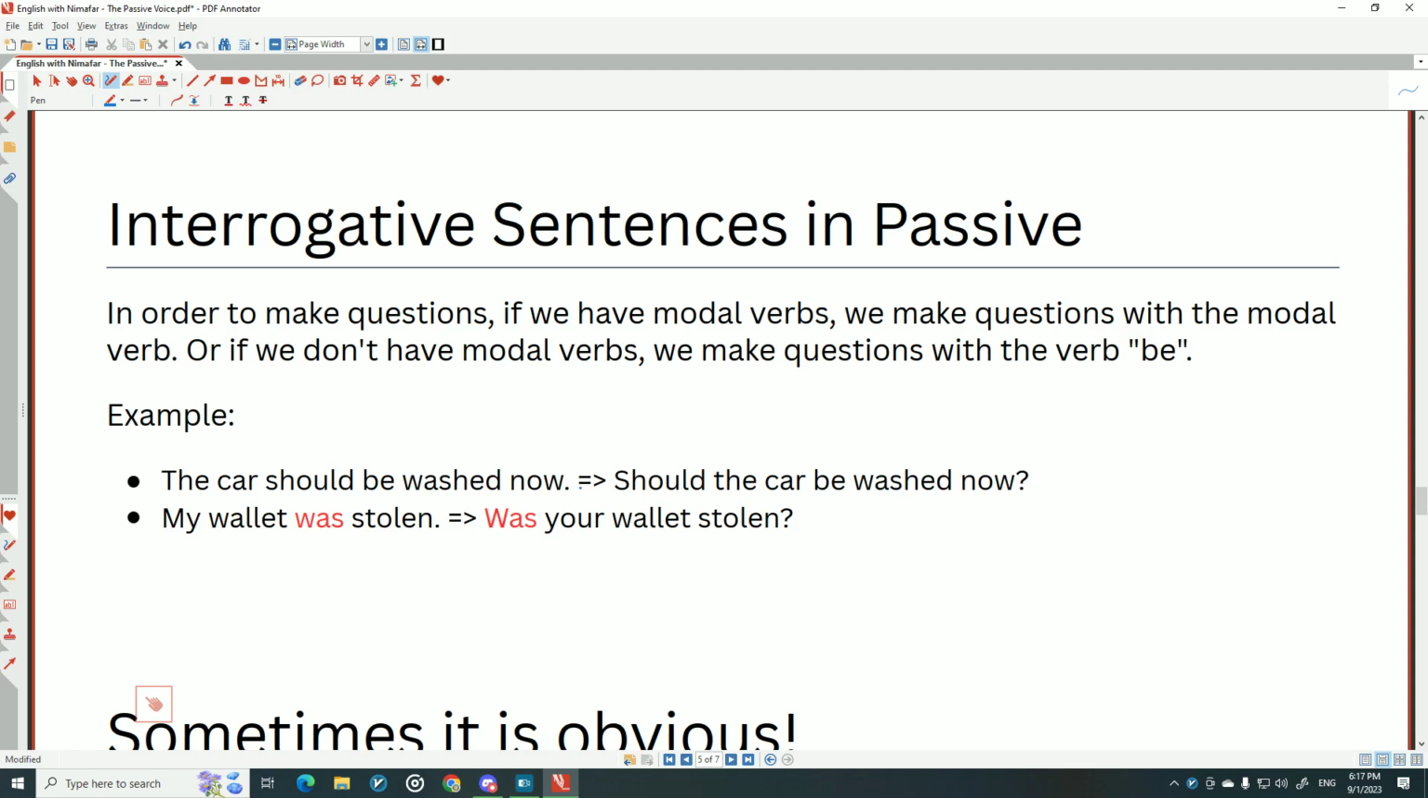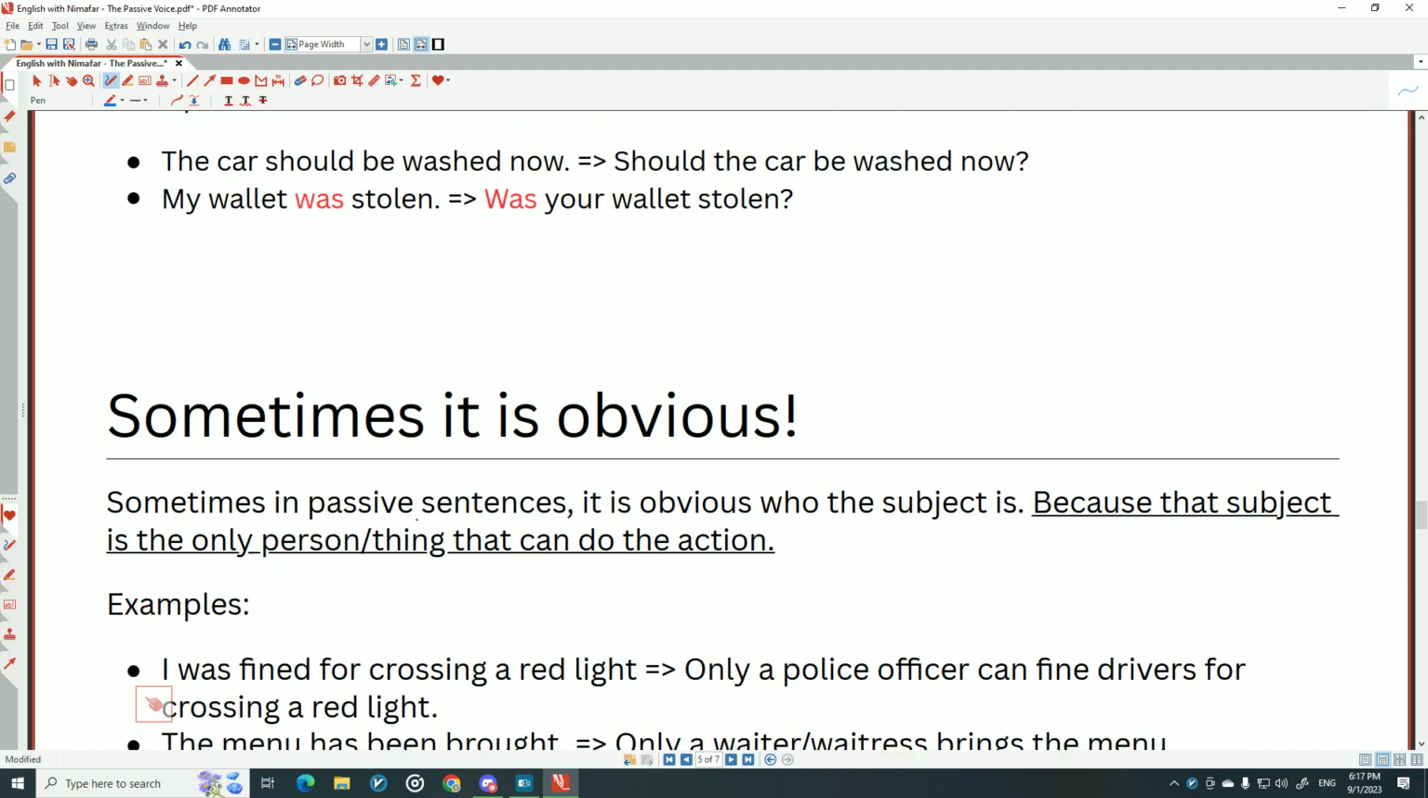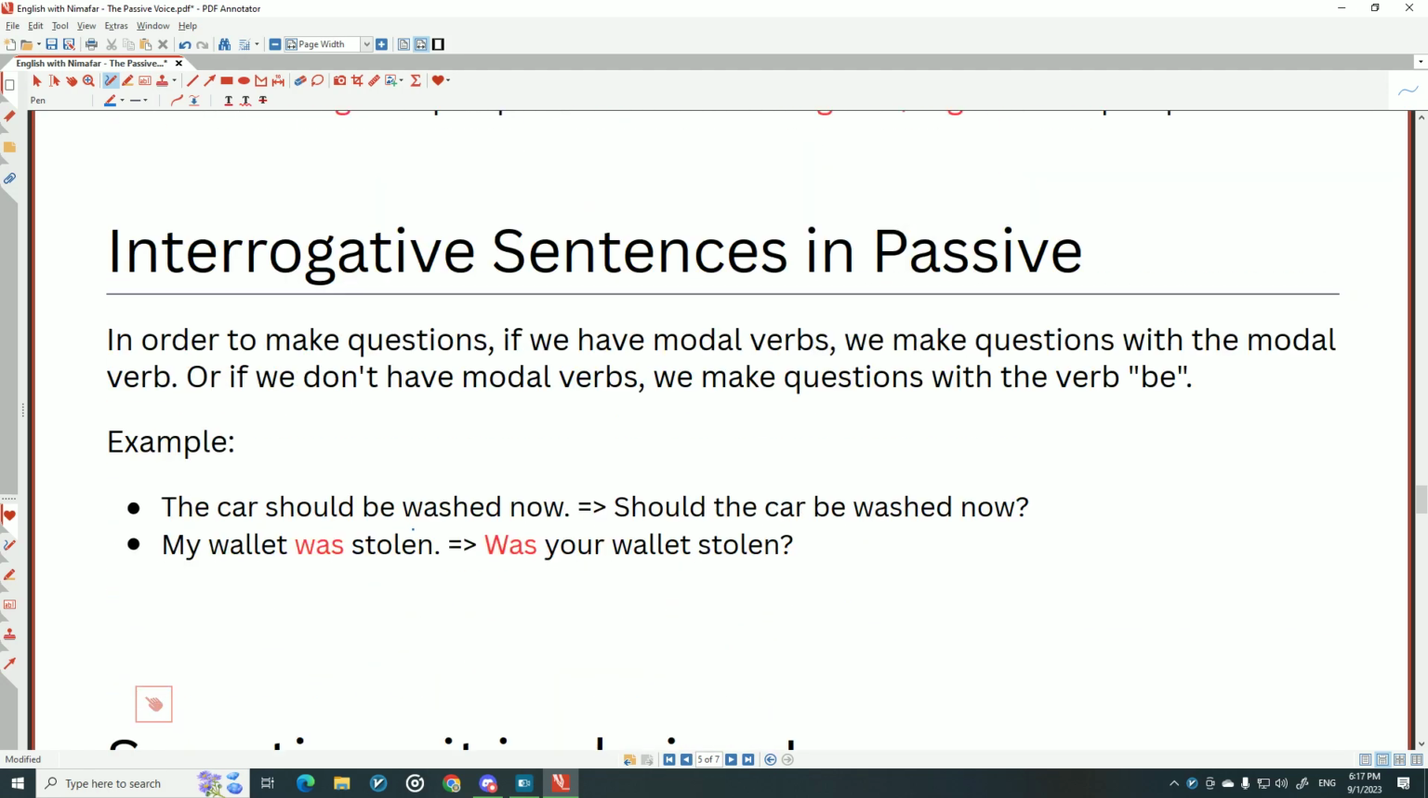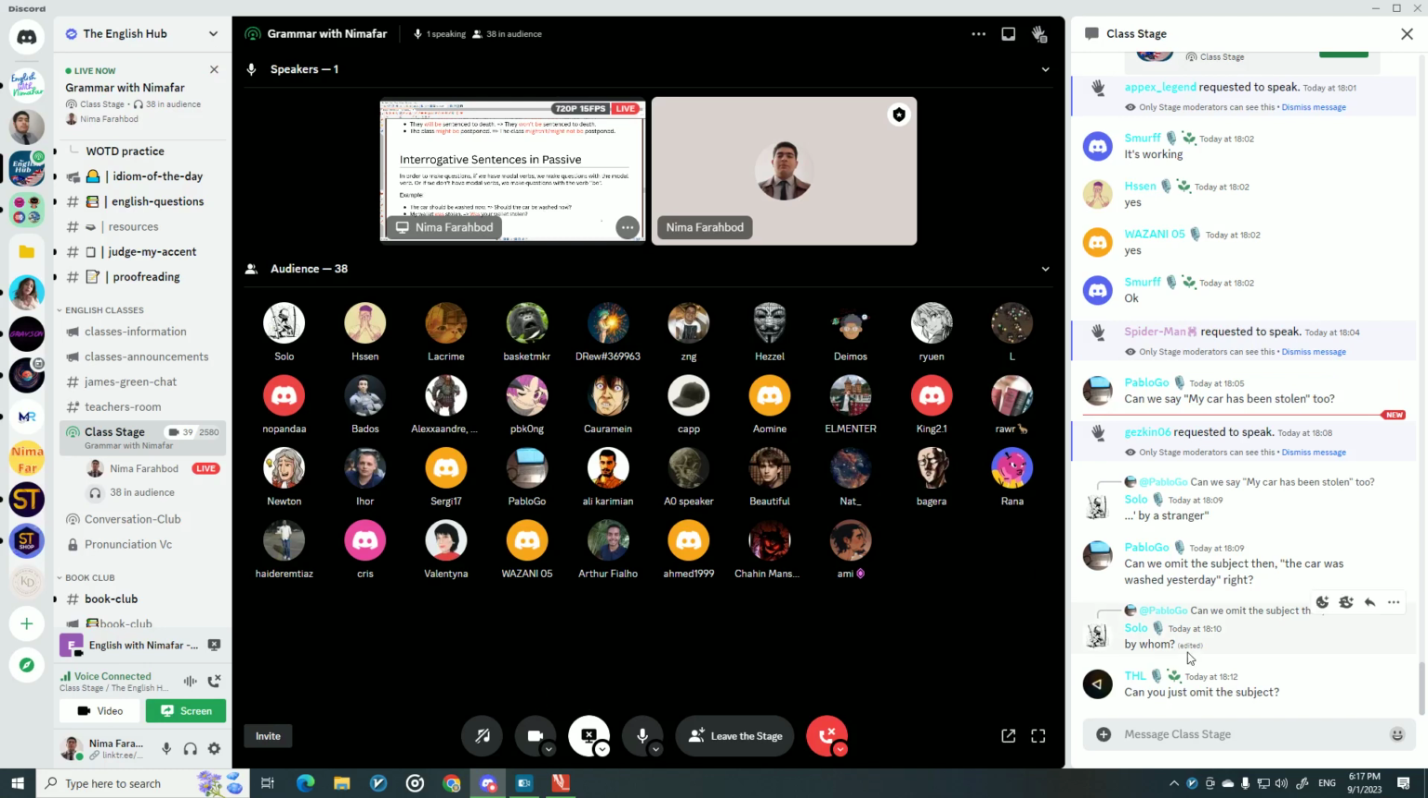For example, the car should be washed now. Should the car be washed now? The car should. We bring should. Should the car be washed now? My wallet was stolen. You say, was your wallet stolen? Was your wallet stolen? So it's really important. If you have should, just make the question with should. If you don't have actual modal verbs, make the question with be. Was your wallet stolen? But sometimes, okay, before we do that,